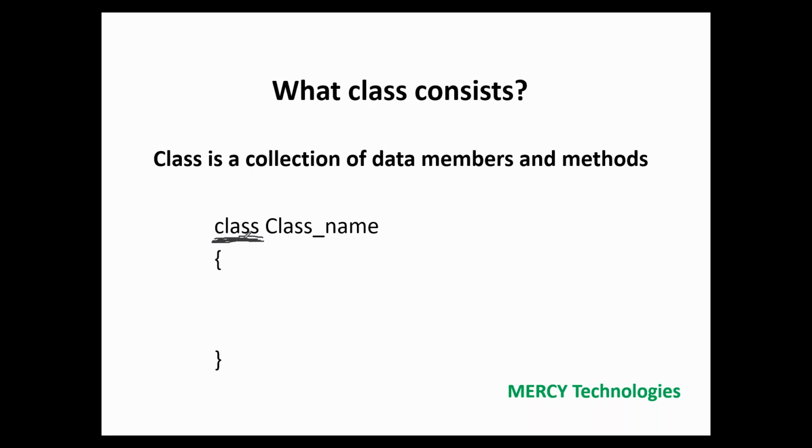Everything goes inside the class. Here you can give any name, but the class name should be meaningful. It contains data members and methods. A class mostly contains two things: data members and methods. Let's go to the next slide.